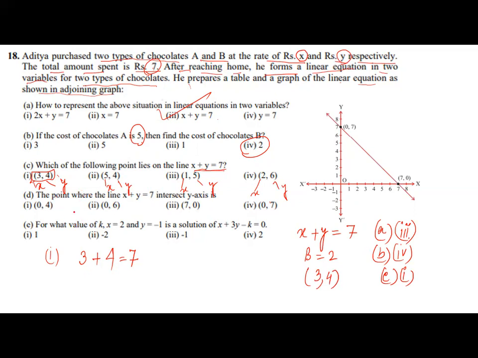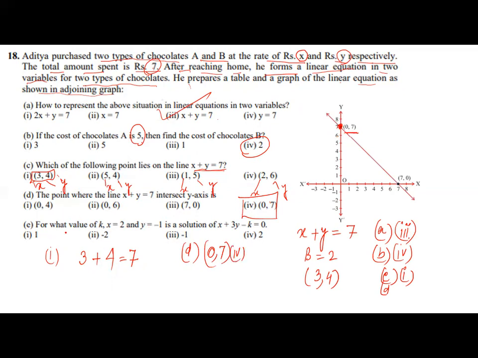Now coming to D part, the point where the line x plus y intersects the y axis. See the graph and observe the y axis. Keep your eye on where the line intersects the y axis. It is clear, it is 0, 7. So the point is 0, 7. If the question was where it cuts the x axis, the point would be 7, 0. So for D part, the answer is 0, 7. That is your fourth part.